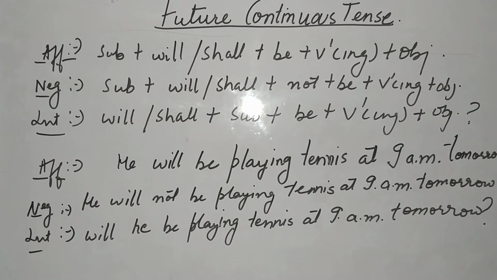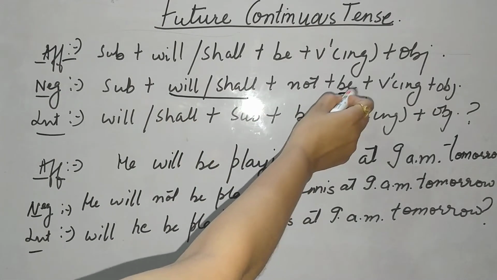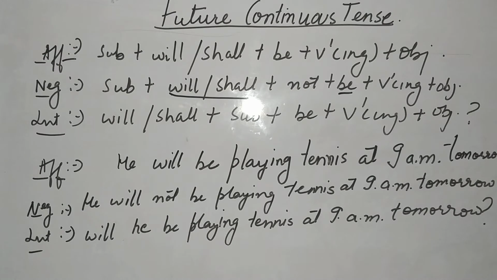Negative: one thing that you have to keep in mind is that will and shall are your main helping verbs and be is your additional helping verb. Negative is subject plus will/shall plus not plus be plus first form of verb with ing and your object. Interrogative: will/shall plus subject plus be plus first form of verb with ing and object followed by a question mark.